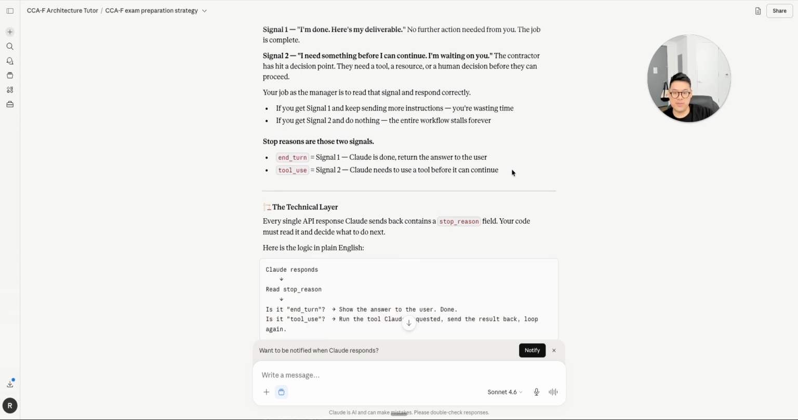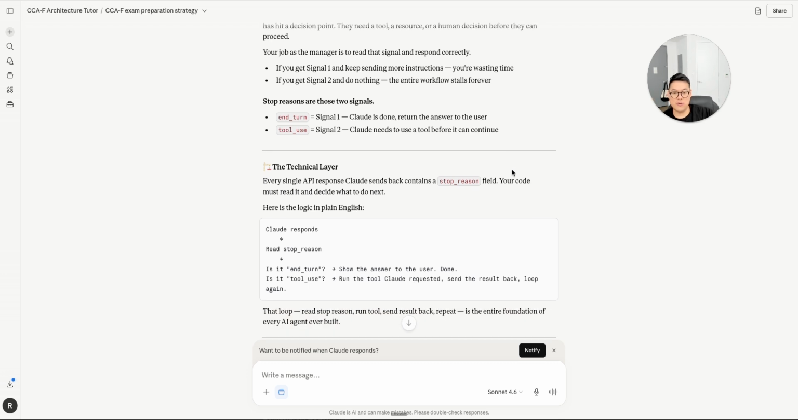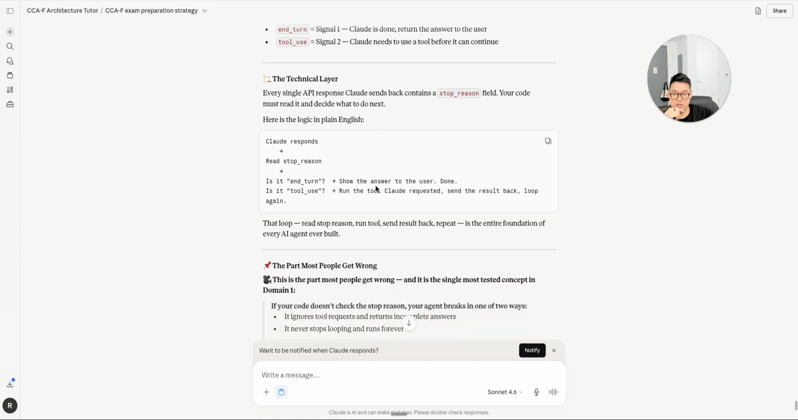Your job as the manager is to read that signal and respond clearly. If you get signal 1 and keep sending more instructions, you're wasting your time. If you get signal 2 and do nothing, the entire workflow stalls forever. Stop reasons are those two signals. Signal 1, Claude is done, return the answer to the user. Signal 2, Claude needs to use a tool before it can continue.